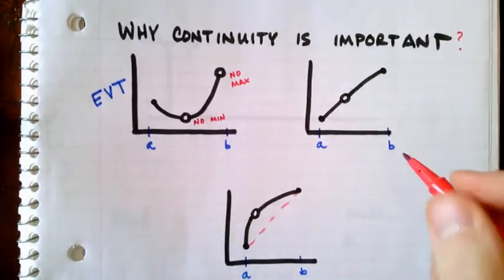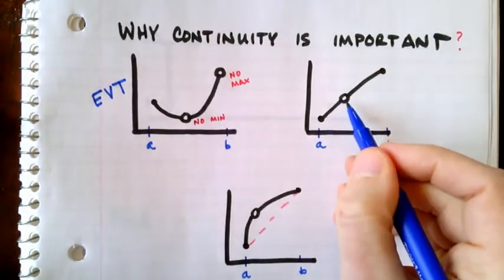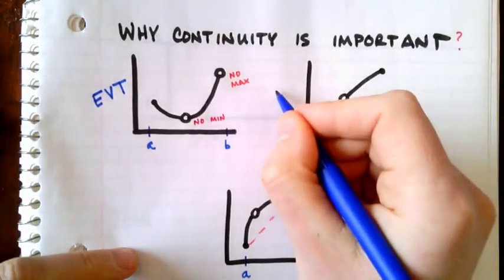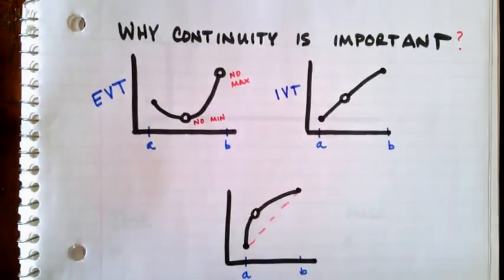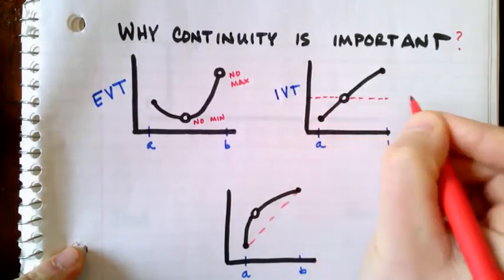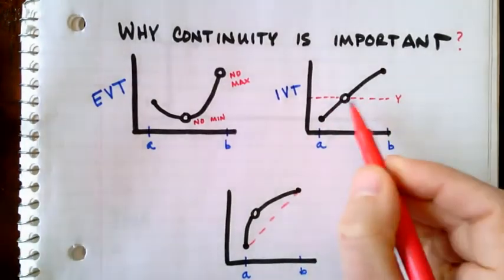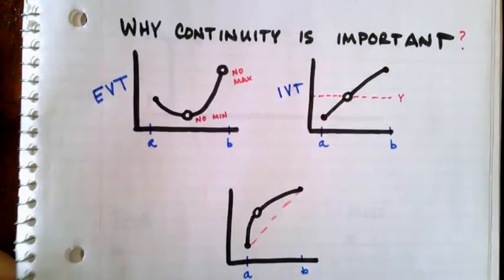Second, let's talk about the intermediate value theorem. Here's a function where I've made it discontinuous at a point. And this one is going to fail the intermediate value theorem. And the reason is there's a y value that the function never hits on the interval from a to b.